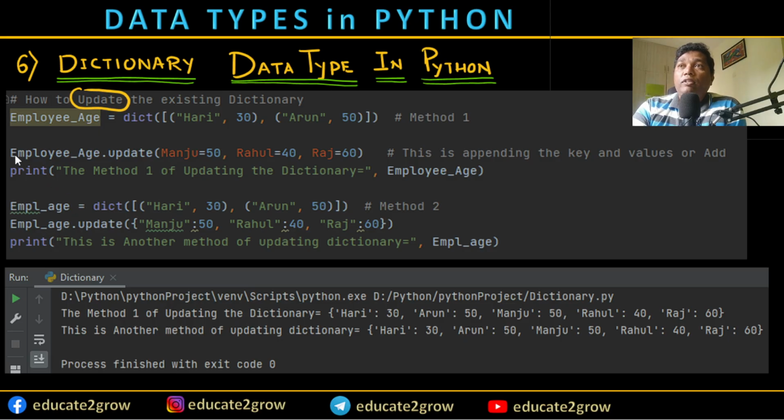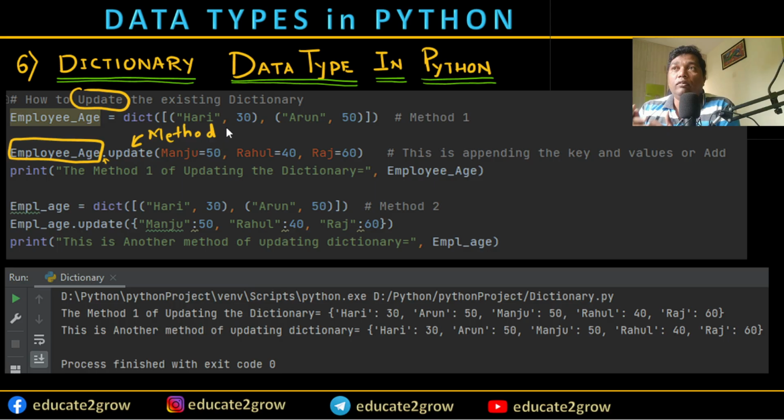Right now you see this is the variable employee age. In front of that I'm putting a period. I'll get the drop-down list, and from that list I'm going to use the update keyword, the update method. This is called a method.